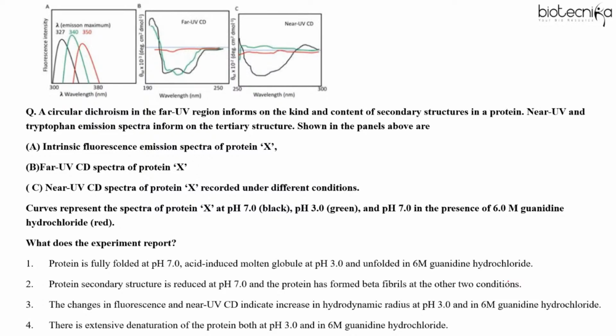So first of all, what is circular dichroism? It's an absorption spectroscopy, right? So just go through the question, we'll revise the concept, and then we'll solve this question. So actually you have to compare all the 3 spectrum which is given to you. And also you have to go through the options one by one, and you have to omit the incorrect options and find the correct one.